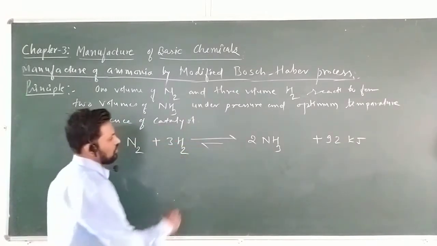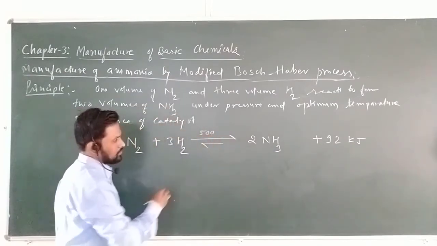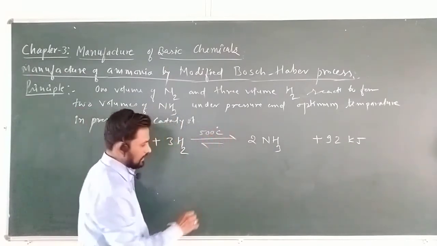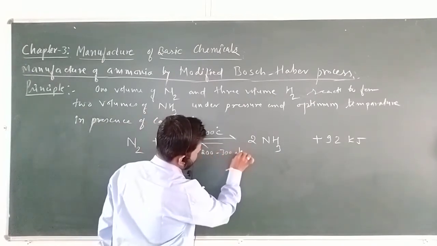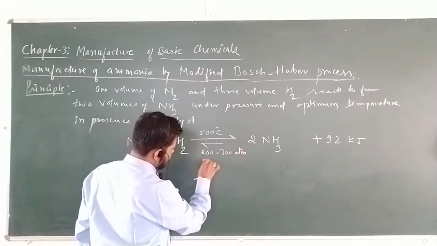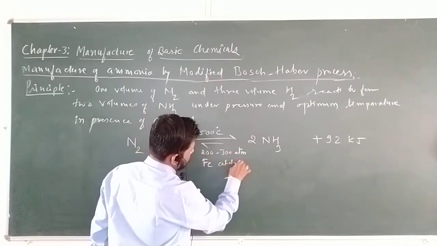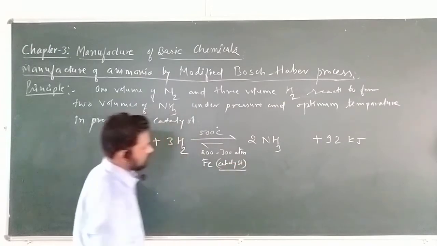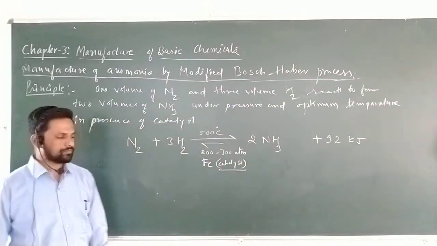Here I will write what the temperature is. Temperature for the modified Bosch-Haber process is 500 degrees Celsius, pressure is 200 to 300 atmospheric pressure, and the catalyst is iron, Fe. This is for the modified Bosch-Haber process.